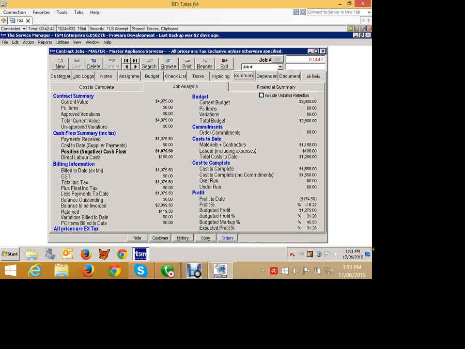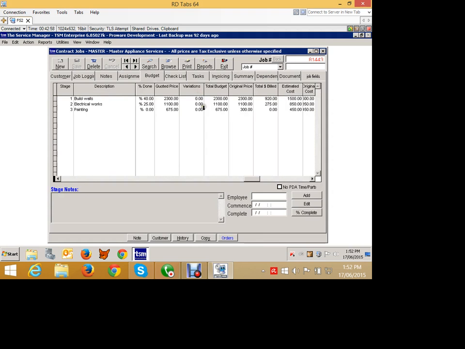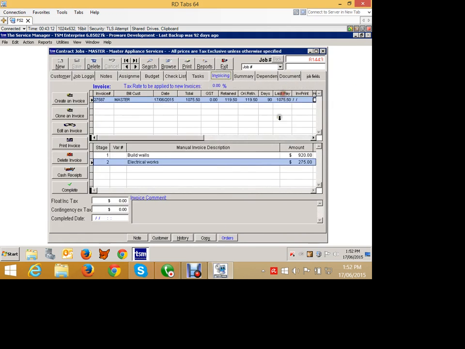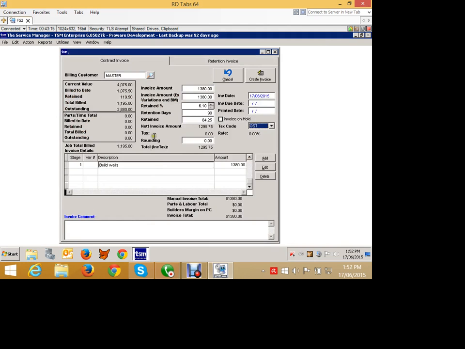So we're actually making a technical loss on the job at this point in time because our costs are greater than what we've invoiced out so far. And this goes on and on, and we continue until we get to pretty much the end of the project. So what I can do now is go back into my budget and say, right, we've finished stage 1 now, so we can make that 100%. So we'll go back into our invoicing. We can then go raise a new invoice.